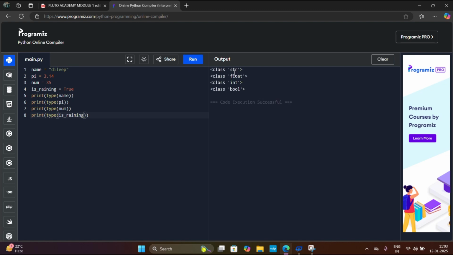The output is class string. The first, name variable, is string class, and then class float. The pi variable is float data type, and then class int. Num, 35, is an int data type. Class boolean: is_raining true is a boolean data type. I hope all understood this.